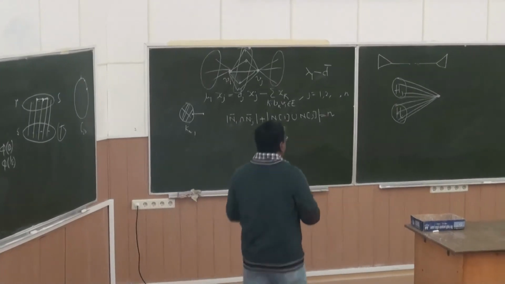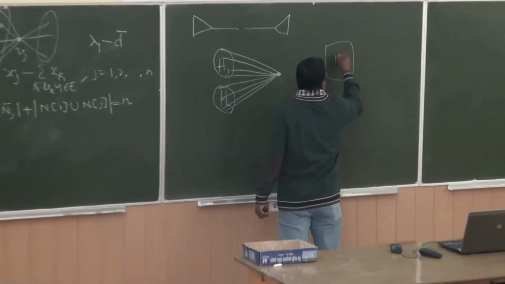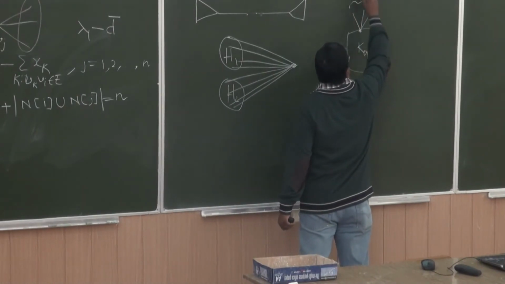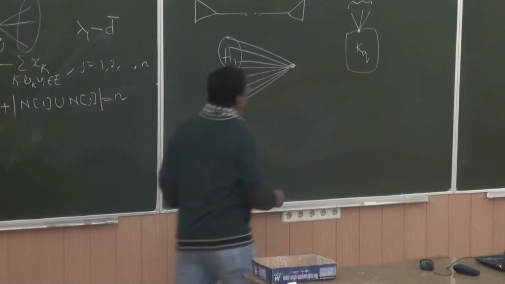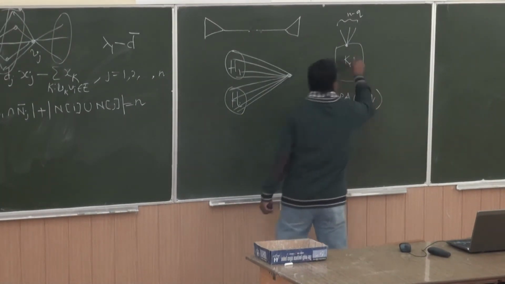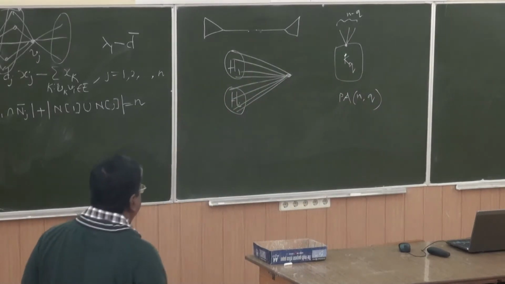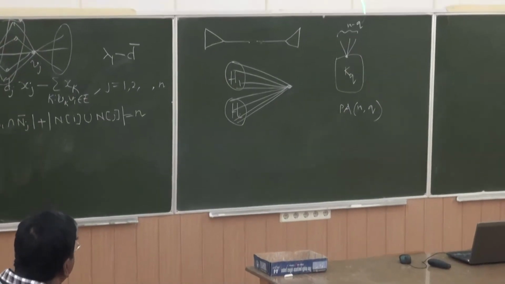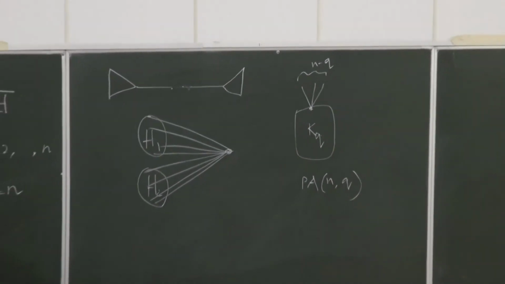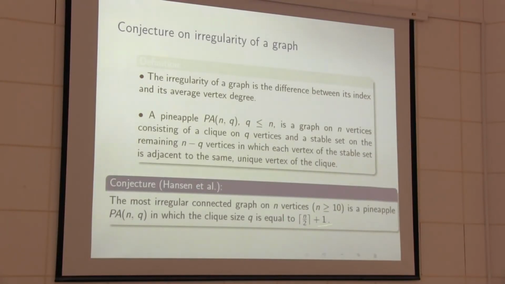The pineapple graph looks basically like a pineapple. This is a complete graph on q vertices, and the remaining n minus q vertices are here. So this is the pineapple graph, PA(n,q): a complete graph on q vertices, and the remaining n minus q vertices are adjacent to one vertex. So this graph gives the maximum; the most irregular connected graph is a pineapple. This one, with q equal to n by 2 plus 1.